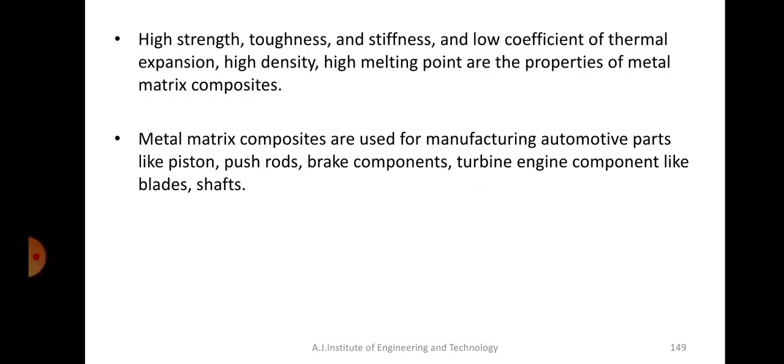Properties of these composites are high strength, high toughness and stiffness, low coefficient of thermal expansion, high density, high melting point, etc. Metal matrix composites are used for manufacturing automotive parts like pistons, push rods, braking components, turbine engine components, blades, shafts, etc.